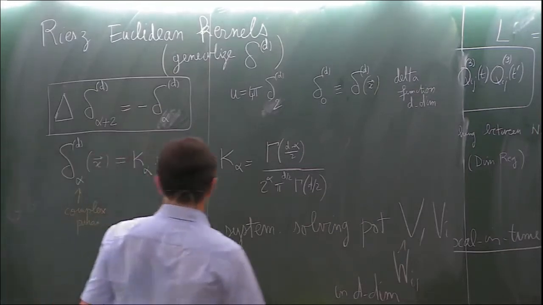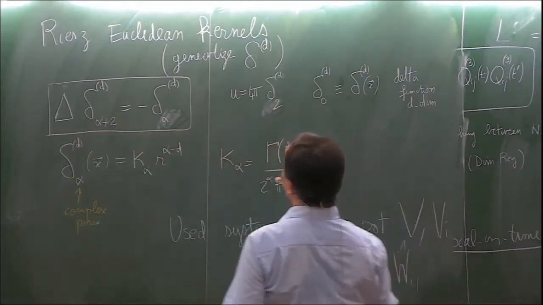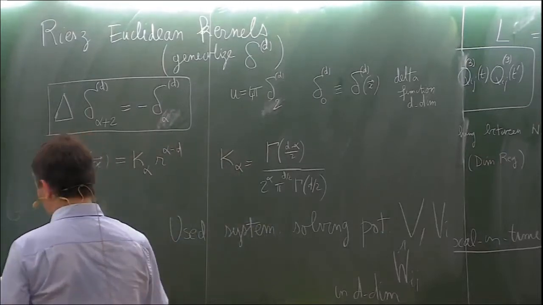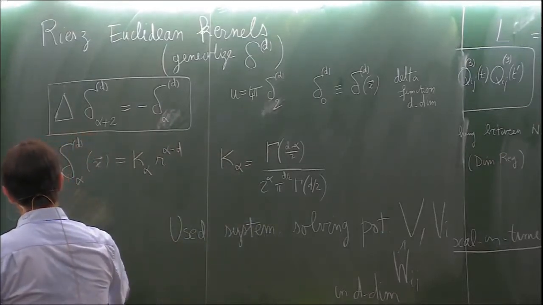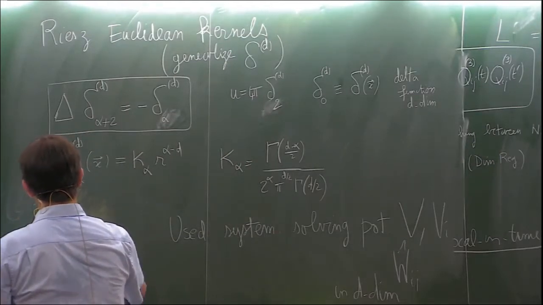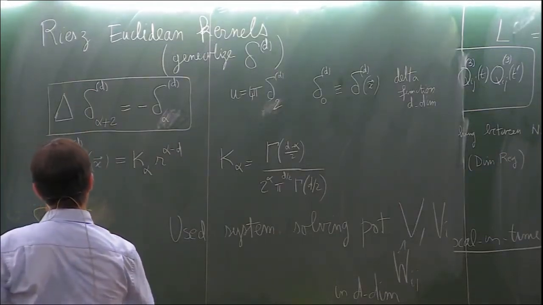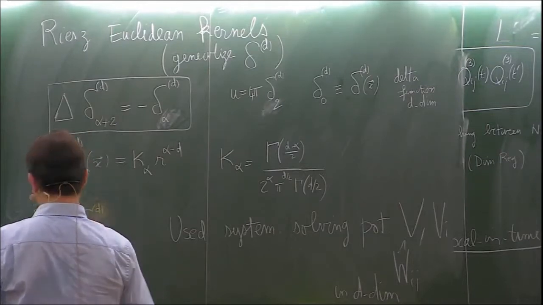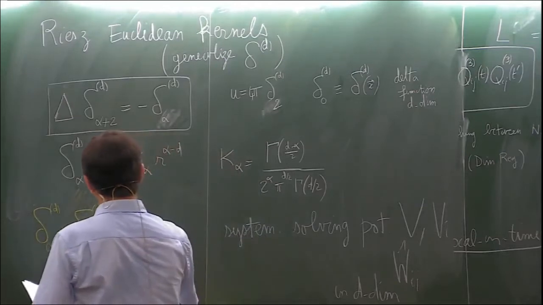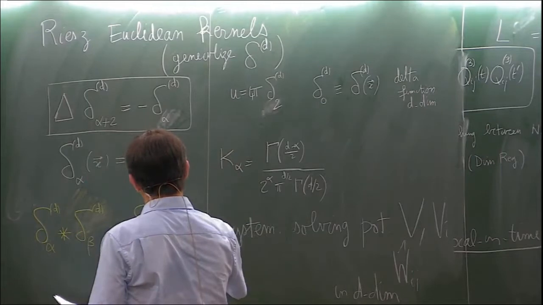And furthermore, these kernels obey also a very nice relation, which is a convolution relation: delta alpha of d convoluted with delta beta of d is nothing but delta alpha plus beta of d.